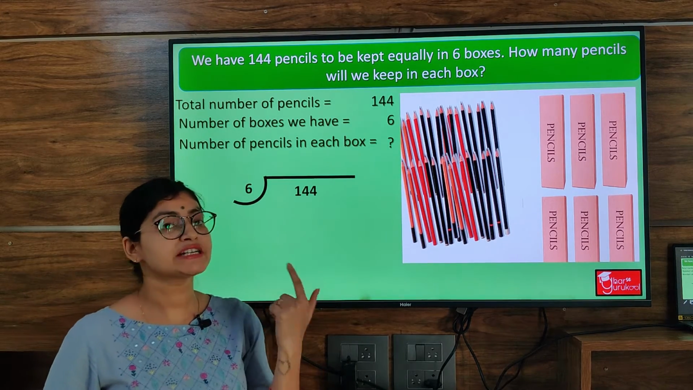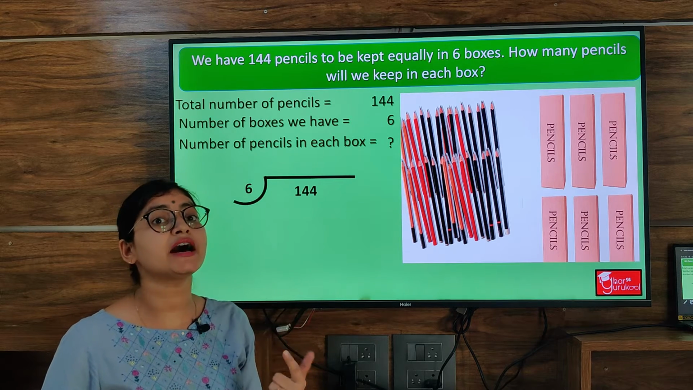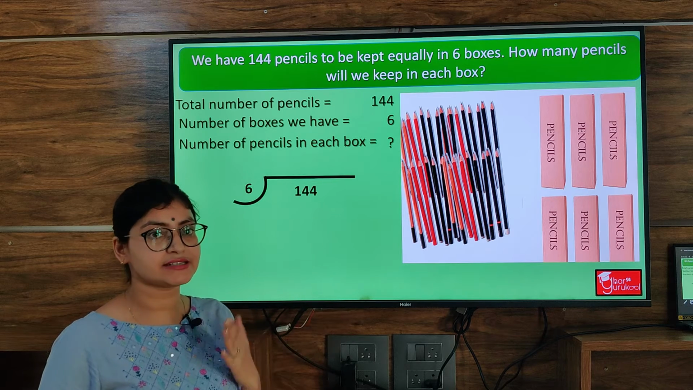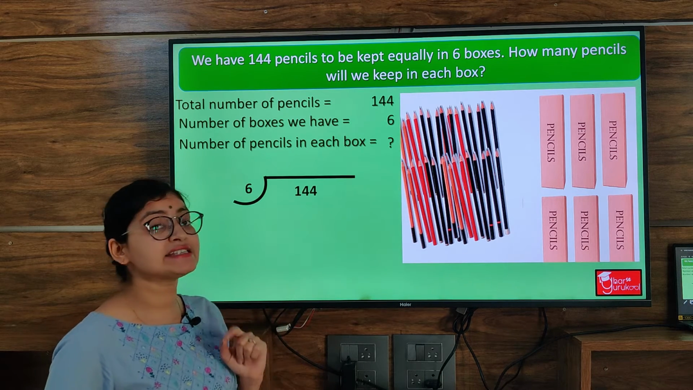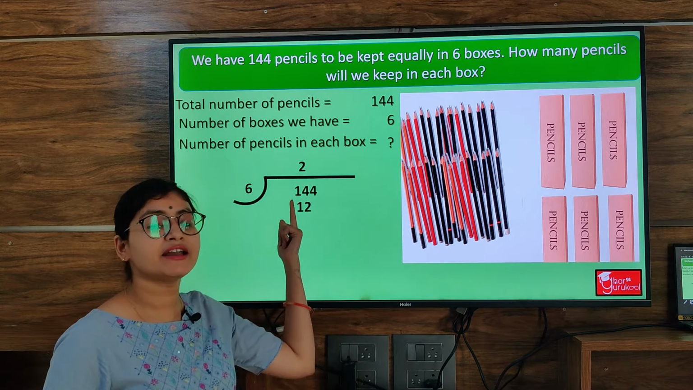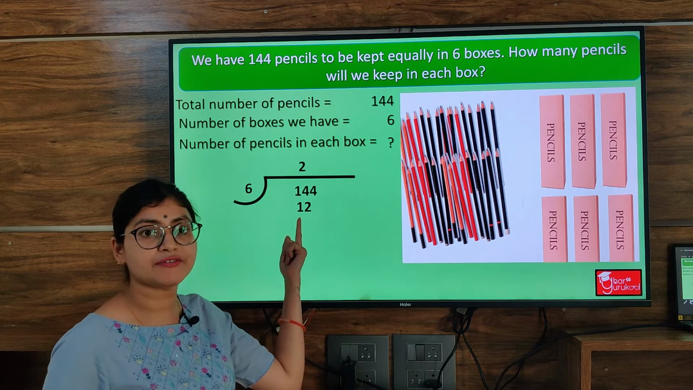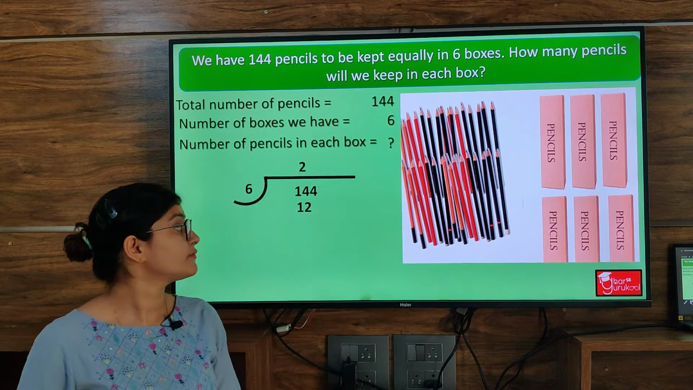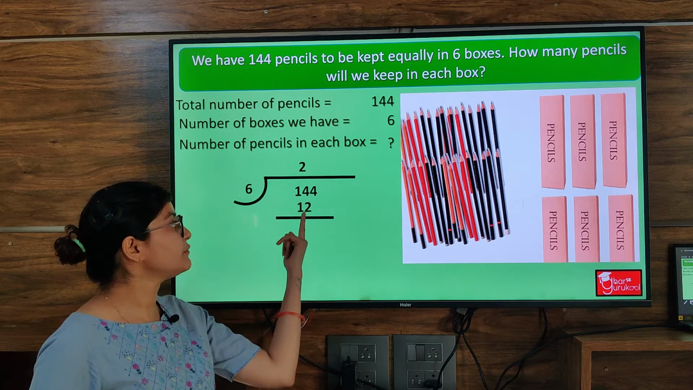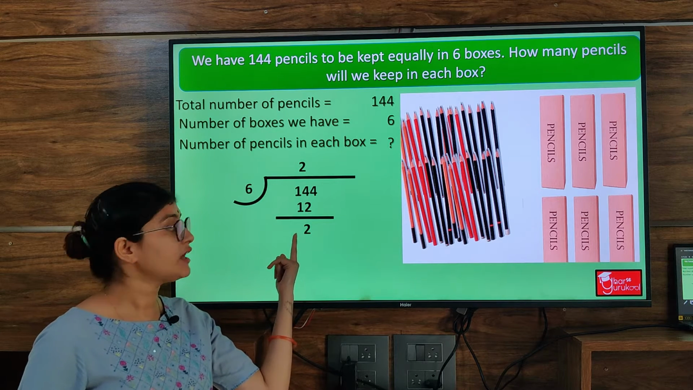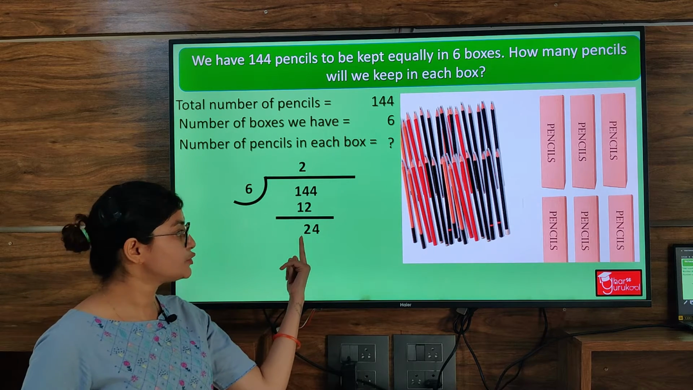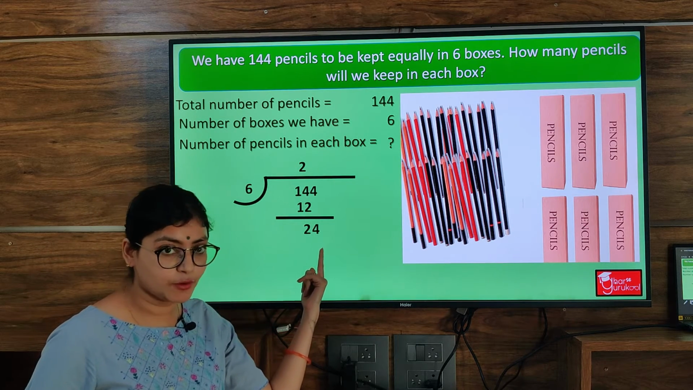So as you know, 6 ones are 6 and 6 twos are 12. 6 threes are 18. But 18 is a bigger number. So we will take 6 2s. 6 2s are 12 because 12 is the nearest number in table of 6. So now we will subtract this 12 from 14. 14 minus 12 is 2, and now we will copy this 4 here, and now this is 24.